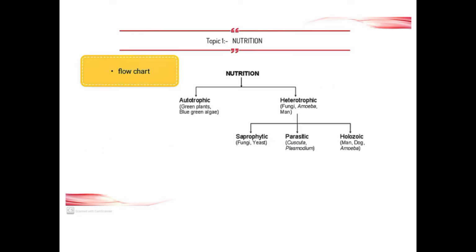Now you are seeing on the screen, on the board, the topic number 1, the nutrition flowchart. Nutrition can be divided into two types, autotrophic and heterotrophic. Autotrophic means they can prepare their own food material. Heterotrophic means they depend upon other organisms for food.